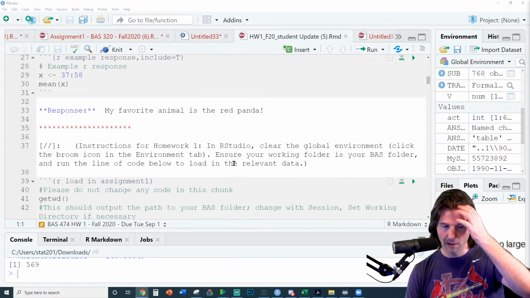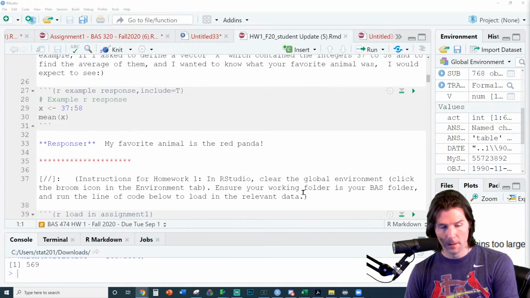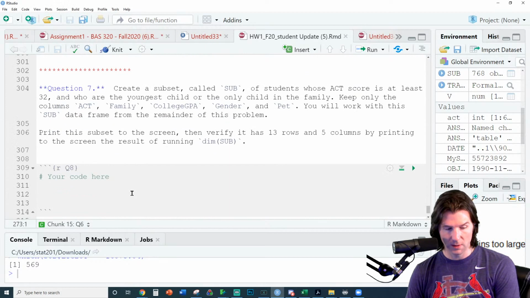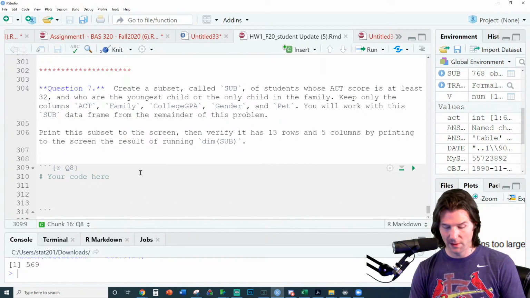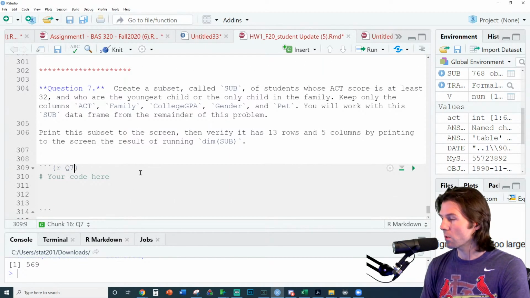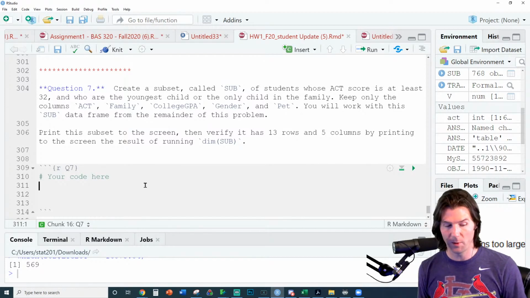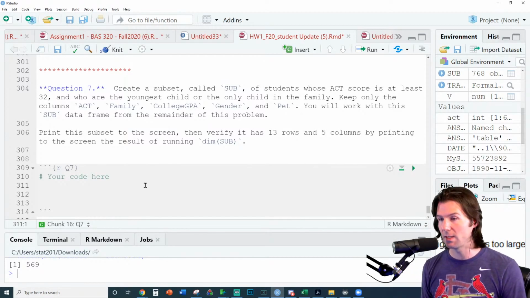And let's take a look at this right here. So question 7. Oh no, it's called question 8. Okay, so it is question 7. It's labeled question 8 right here. So what do we have going on right here? Create a subset called sub of students whose ACT scores is at least 32 and who are the youngest child or the only child in the family. Keep only the columns ACT, family, college, GPA, and gender, and pet. So with this, you will work with the sub data frame for the remainder of this problem. Print to the screen and verify it has this many.